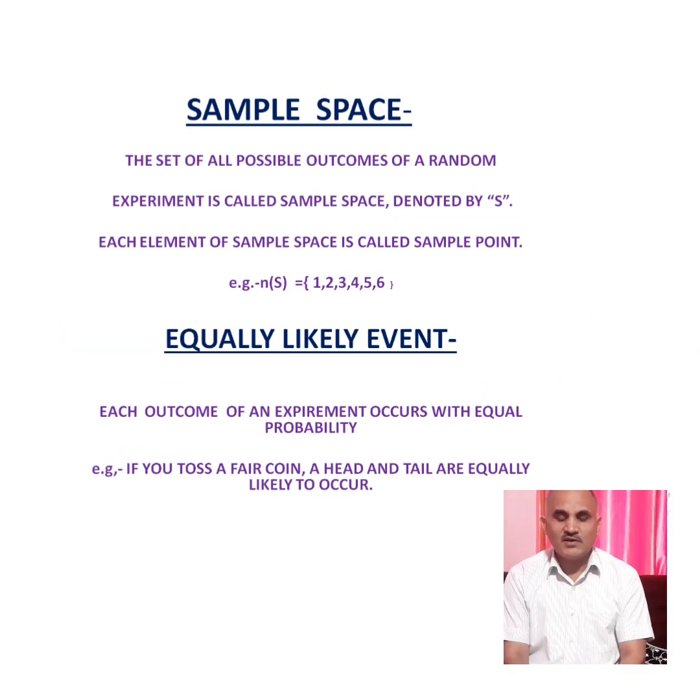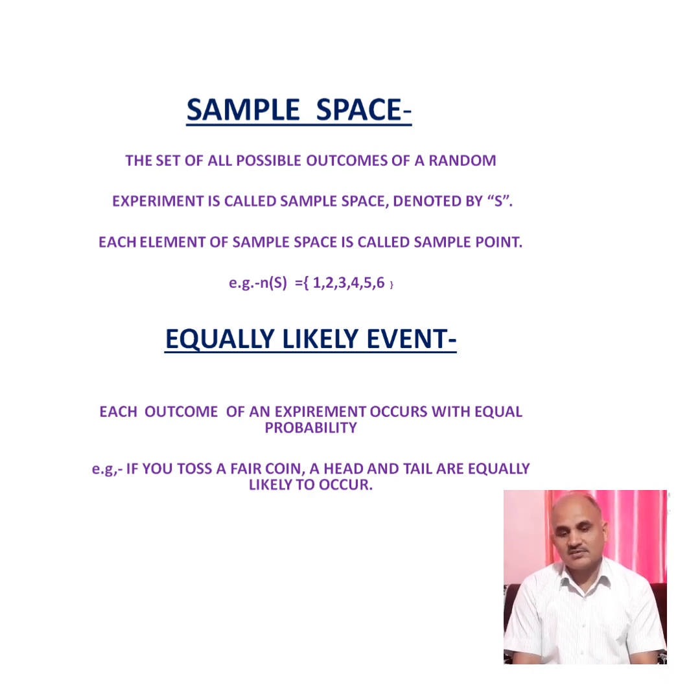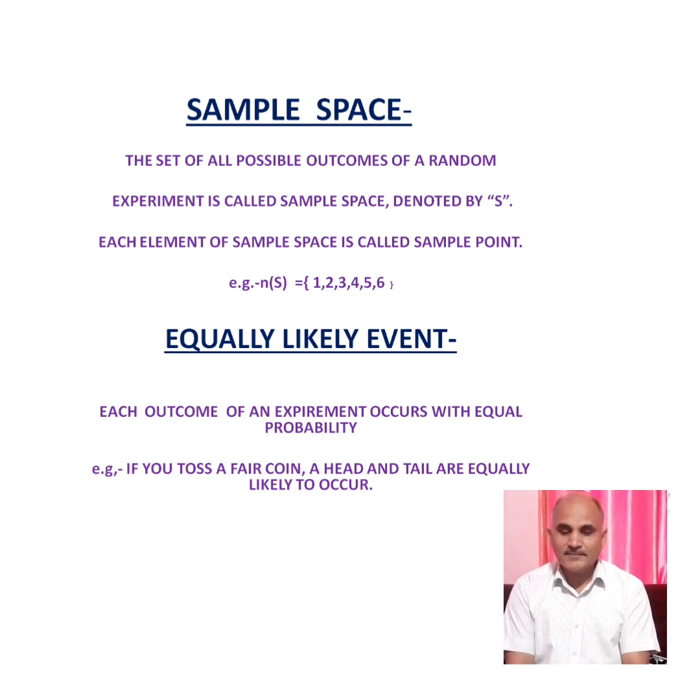Sample space is the next one. The set of all possible outcomes of a random experiment is called sample space. It is denoted by S. Each element of a sample space is called a sample point. For example, if we toss a coin twice, then total outcomes will be head head, head tail, tail head, and tail tail. Another example, if you toss a die, the outcomes are 1, 2, 3, 4, 5 or 6. So these are the total outcomes which are the result if we toss a die.